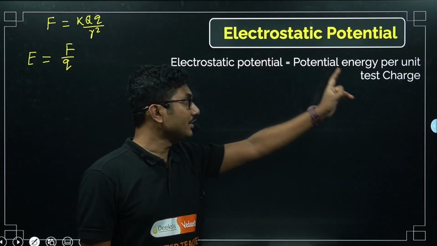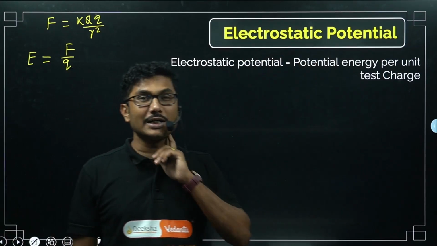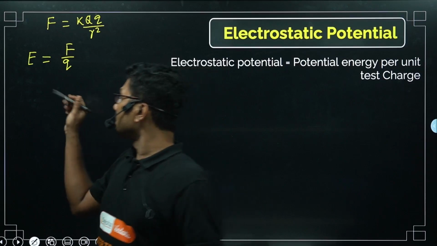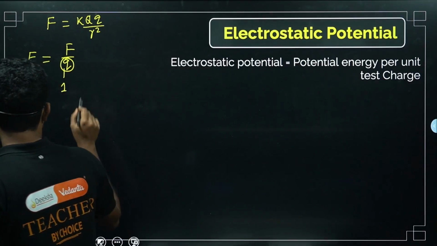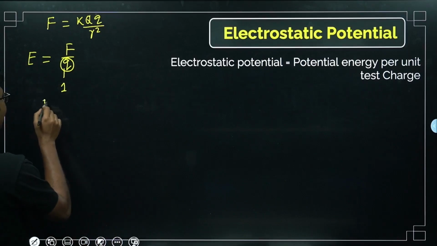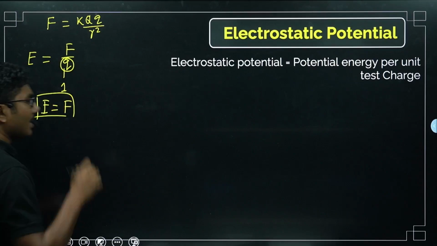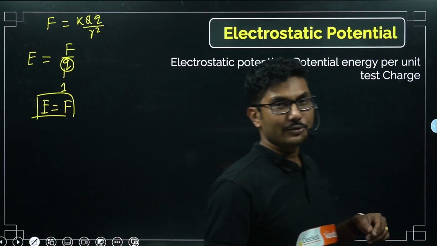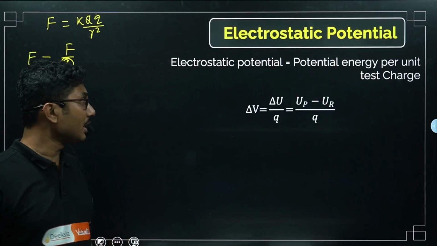So electric potential is potential energy per unit charge. Unit charge means obviously if we make this charge 1, then electric field generally becomes force, right? So for electric force per unit charge, similar to that, we can define electric potential.